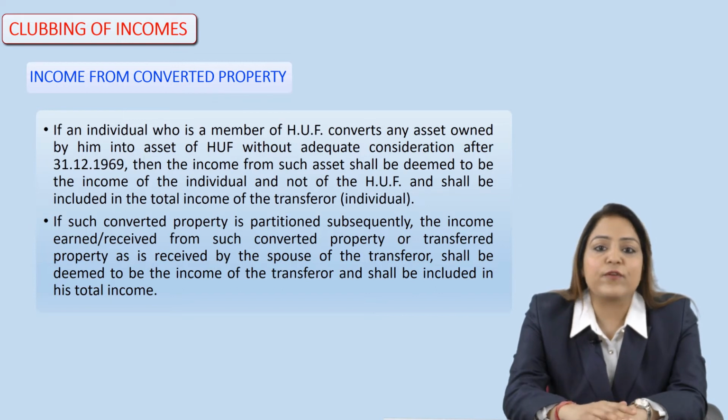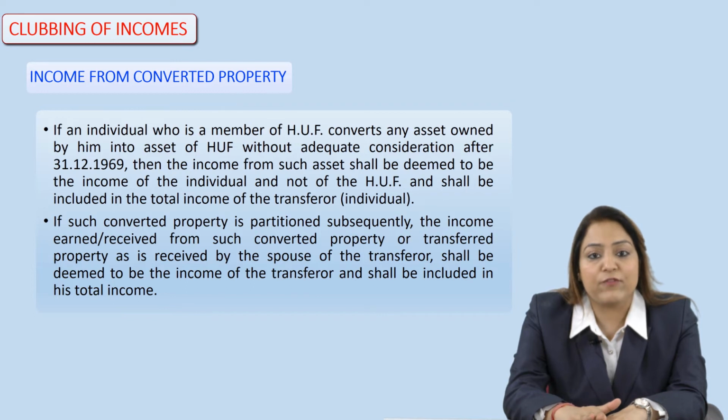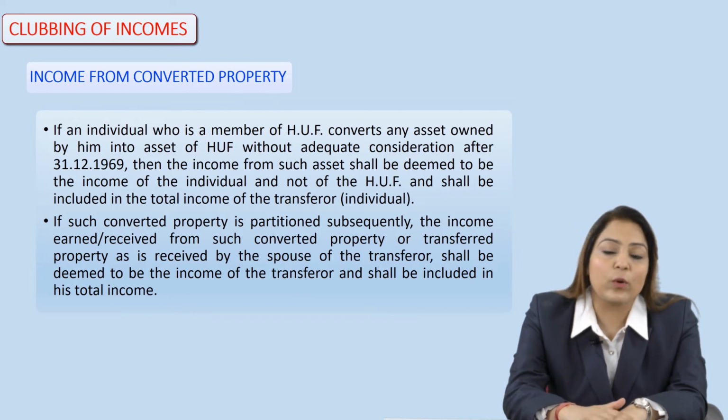Such income arising from such asset shall be deemed to be the income of the individual and not of the HUF, because in this case such individual, although a member of the HUF, is converting that asset which is owned by him without adequate consideration.